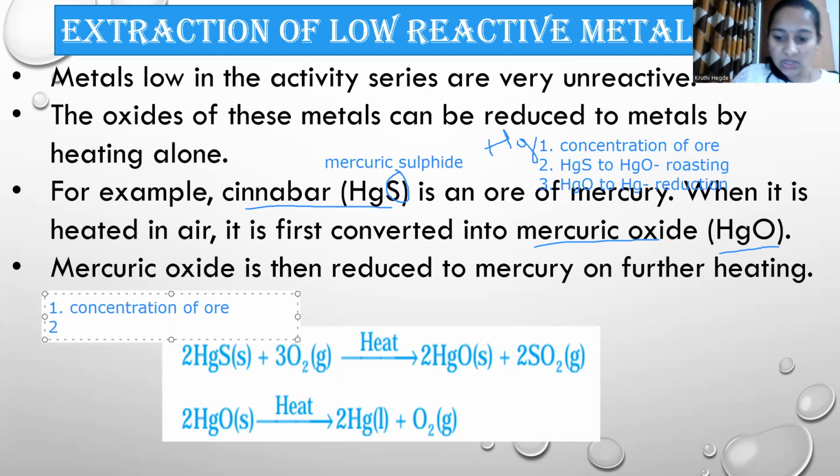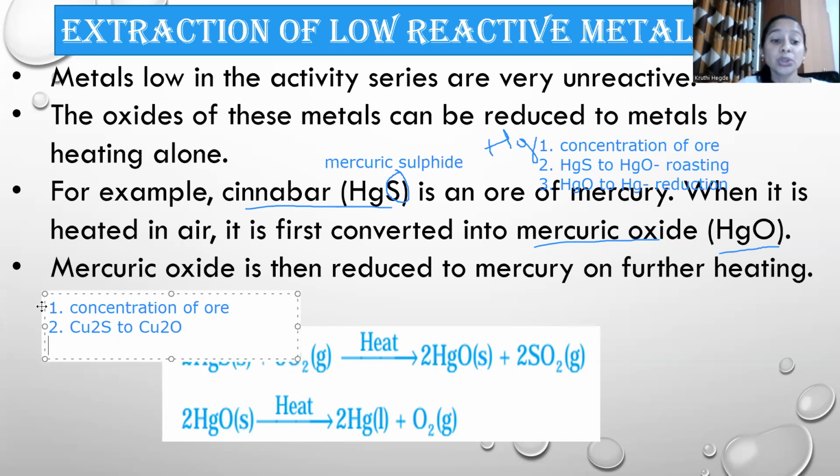Then the second step is converting copper sulfide, Cu2S, to Cu2O. Okay, copper sulfide to copper oxide. Then the third step is copper oxide, Cu2O to Cu. Three steps again. Okay, so let us understand which are those three steps.